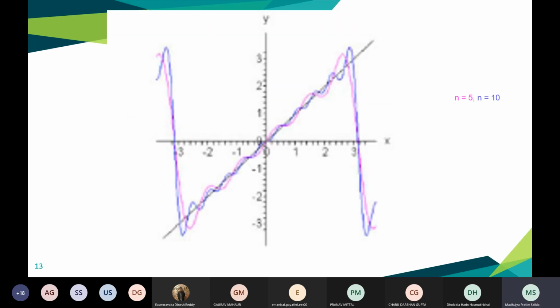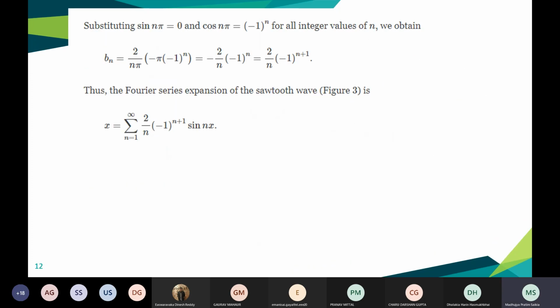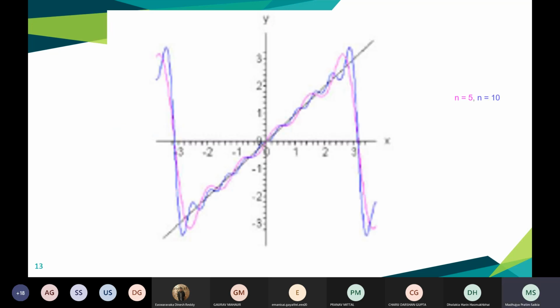That's the value. Now, what is the significance as n tends to infinity, right? So here you see the graph. The pink line, as you can see, represents the summation up to n equal to 5, while the blue curved line represents the summation for n equal to 10.